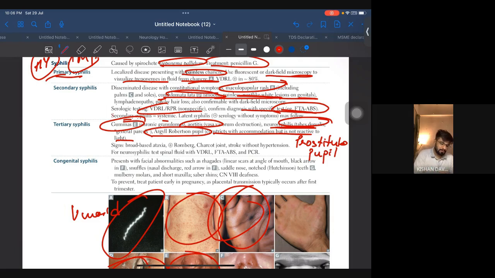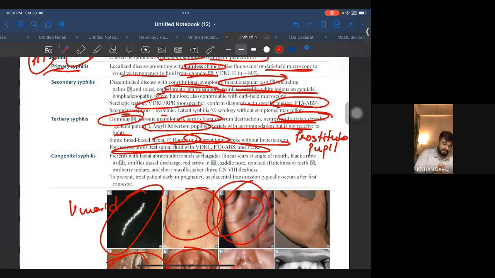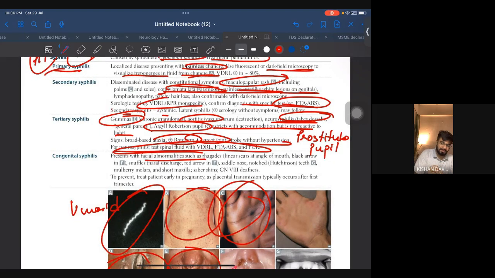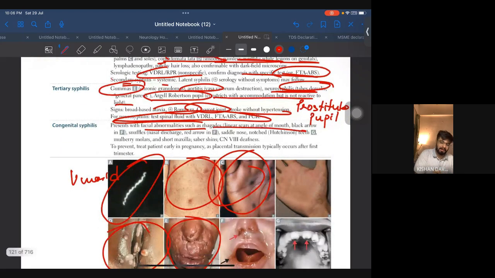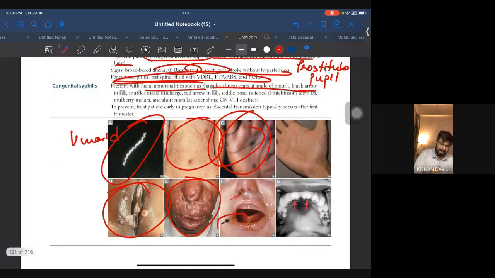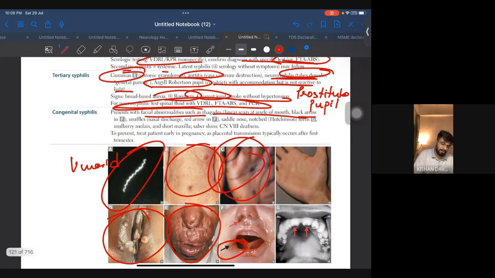All right. So signs will be Romberg positive, Charcot joint, stroke without hypertension, and for neurosyphilis, you will use spinal fluid with VDRL and all those tests. Congenital syphilis presents with facial abnormalities such as rhagades, okay, linear scars at the angle of the mouth. This is rhagades, and this is what is known as snuffles, nasal discharge.